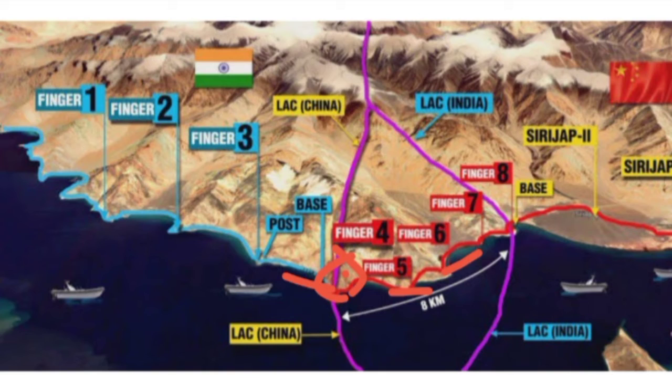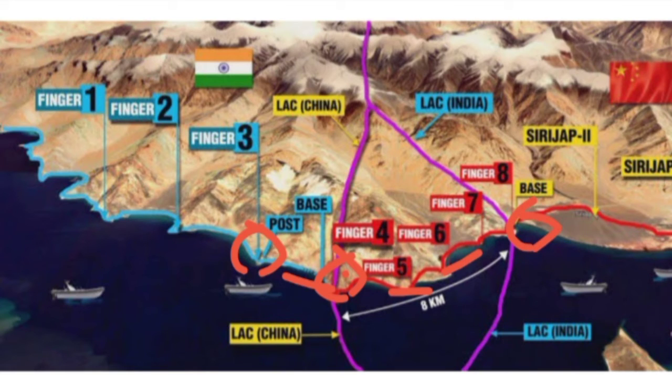But now, in this disengagement, both armies decided they will go back to their last military posts. That means the Indian military will go back to its base at finger 3, and the Chinese military will go back to its last base at finger 8.